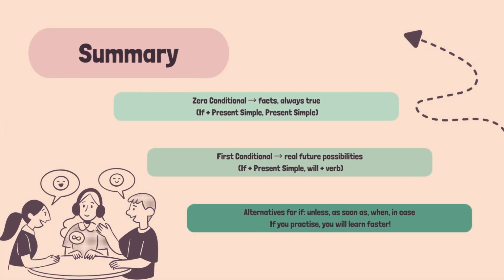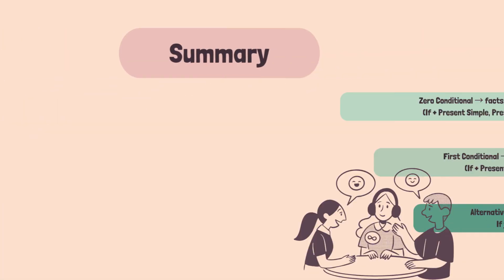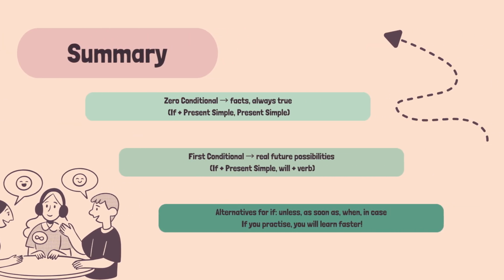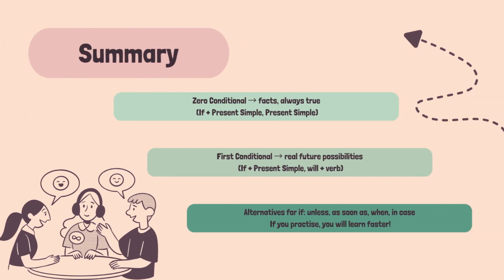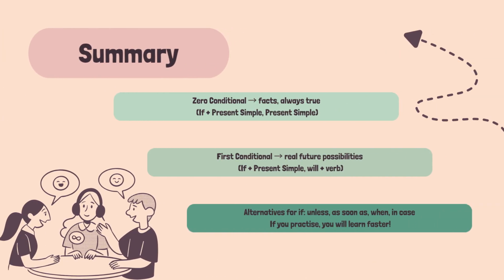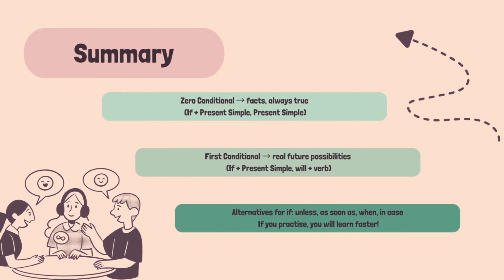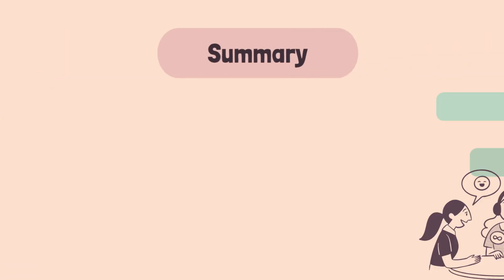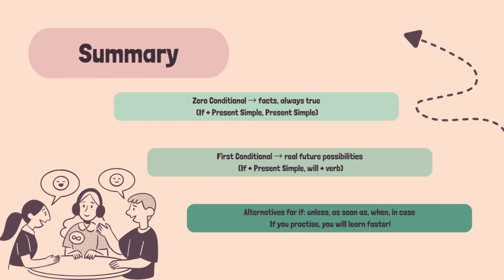Summary. 0 conditional. Facts, always true. If, plus present simple, comma, present simple. First conditional. Real future possibilities. If, plus present simple, comma, will, plus verb. Alternatives for if: unless, as soon as, when, in case. If you practice, you will learn faster.